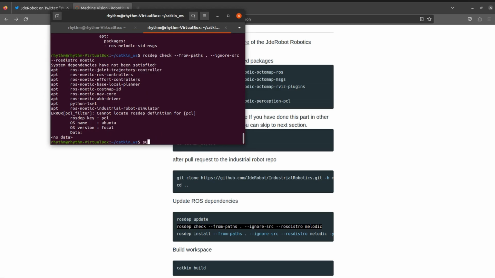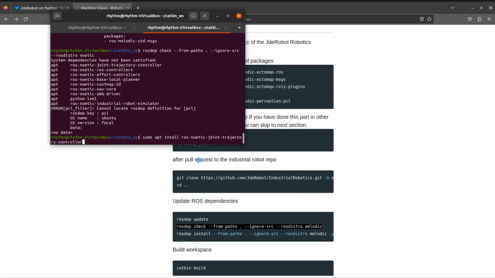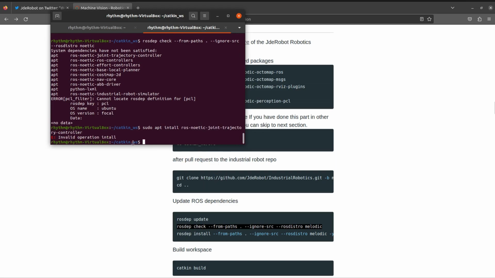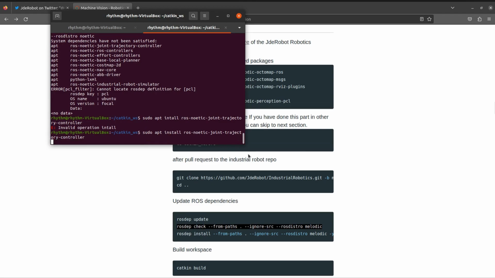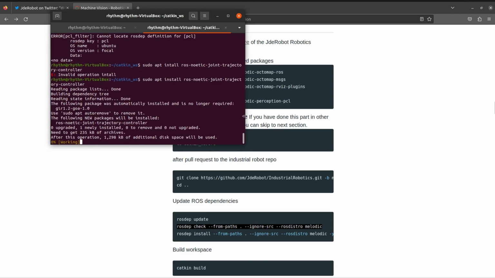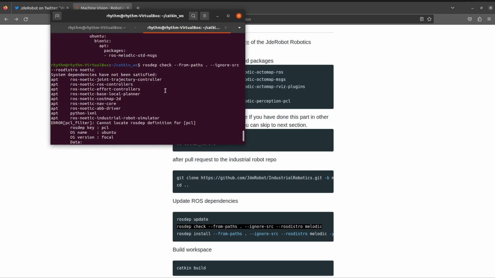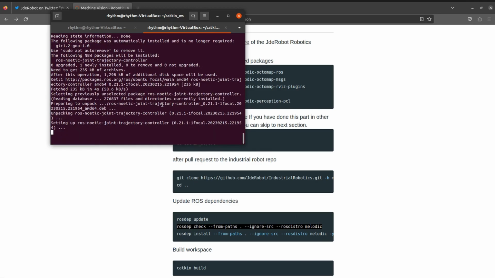Just sudo apt install, paste it and run it, and just like that. Go. Oh, what, the install. Oh, I have forgotten the S in install. Sorry. Let's try again. Yeah, like that. Just install every dependency again and again.